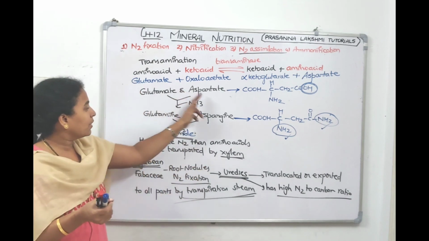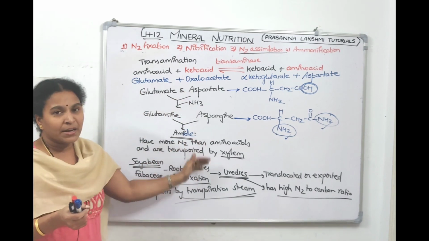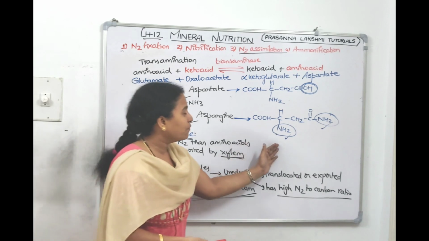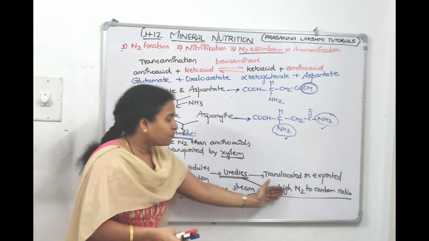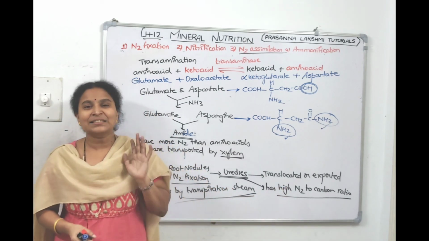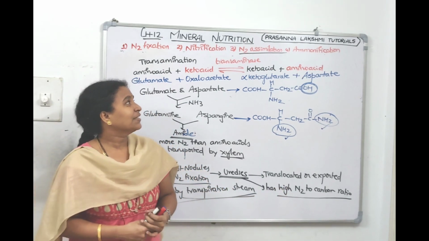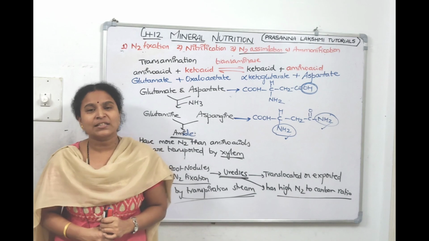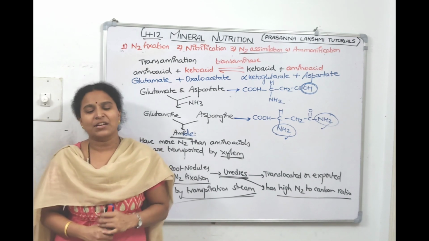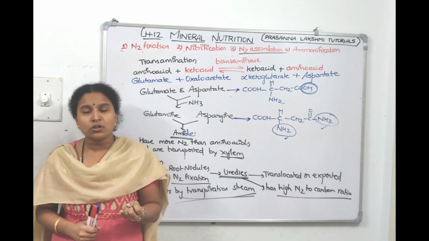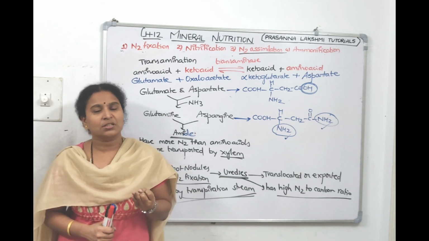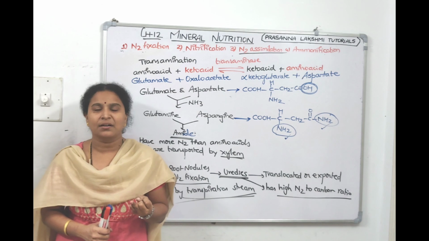It makes amino acids and amides. We have seen why amides have more amino groups, and ureides also have more nitrogen. In the last lecture, we will discuss the last steps of the nitrogen cycle, that is ammonification and denitrification, and we will also solve the exercise questions at the end of the chapter.